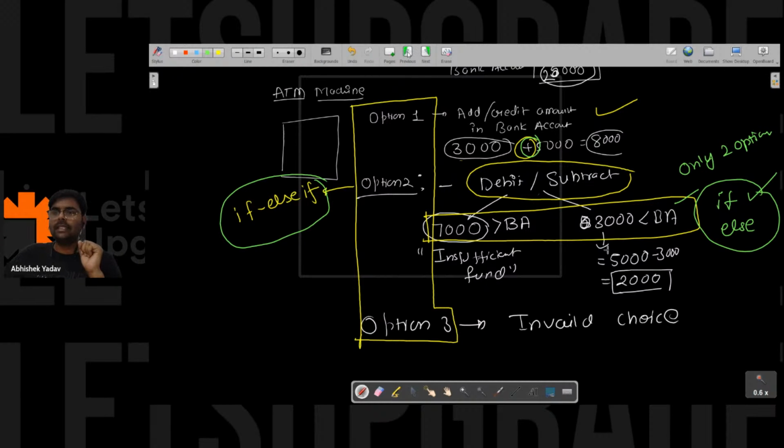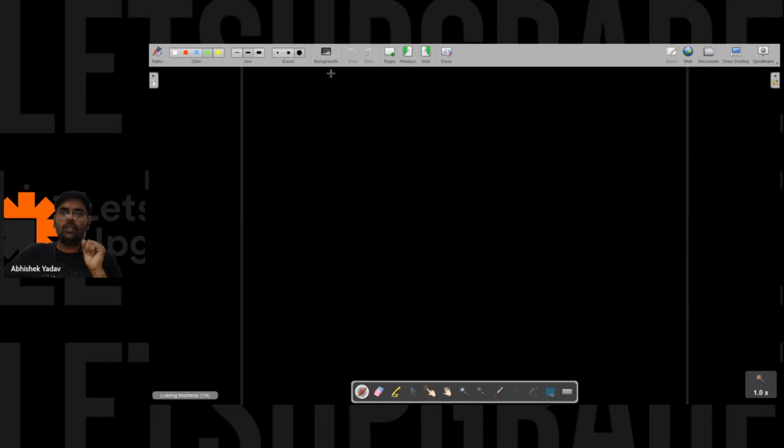Let's try to understand one more thing. I have to take input from the user, right? Till this time, I don't know how I can take input from the user.